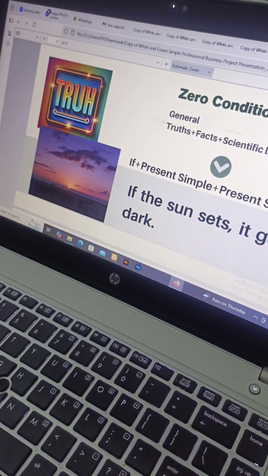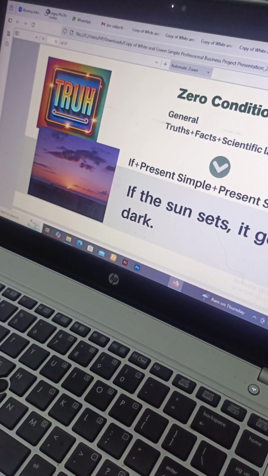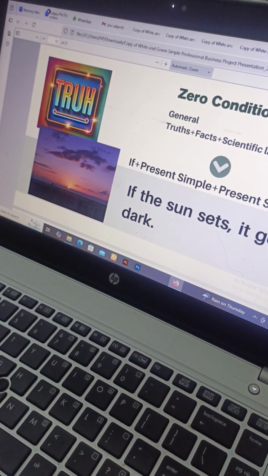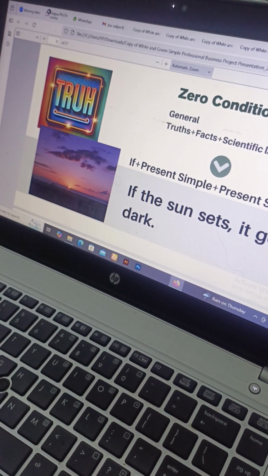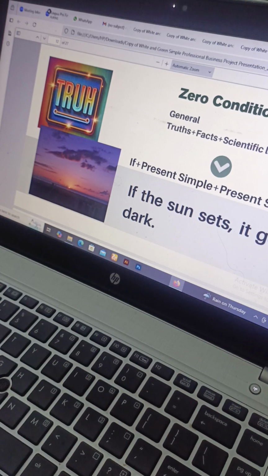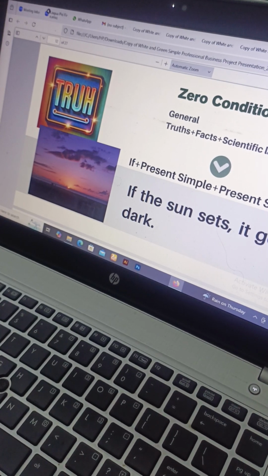If the sentence talks about a general truth, means कोई ऐसा सच जो पूरी दुनिया को पता है कि ये चीज़ होनी ही होनी है, ठीक है? जैसे हम सबको पता है कि सूरज गुरूब होता है तो अंधेरा हो जाता है, इसको कोई डिनाई नहीं कर सकता. No one can deny it. So that is a general truth. Or scientific laws. A sentence that talks about scientific laws. A sentence that states a fact.